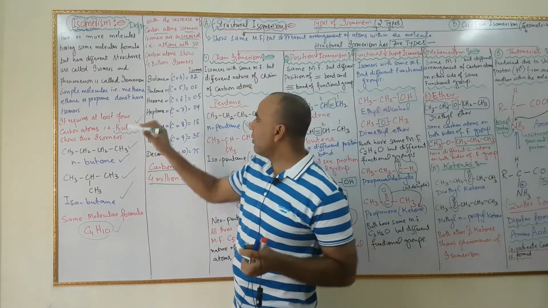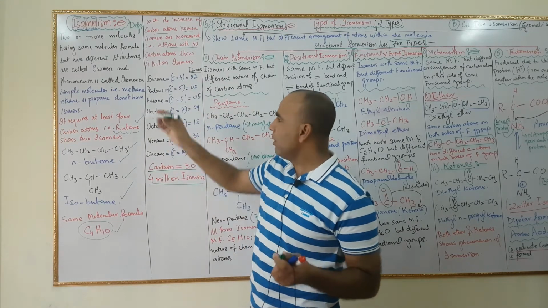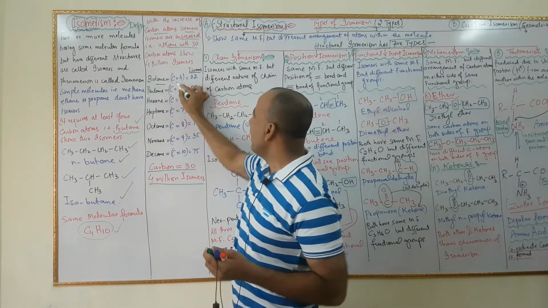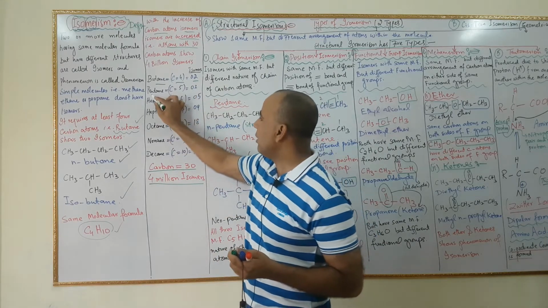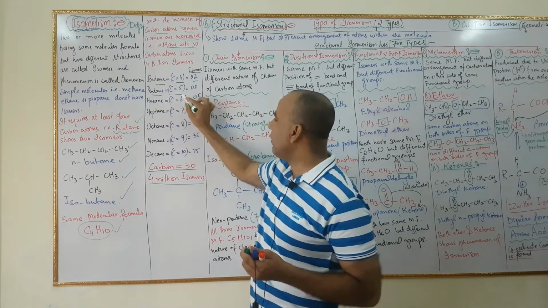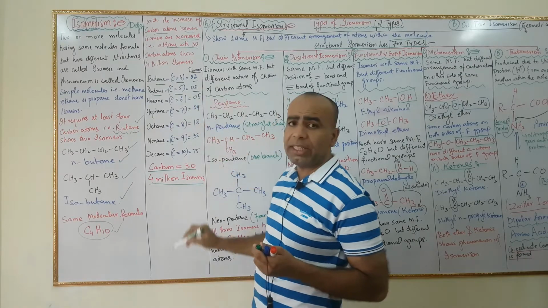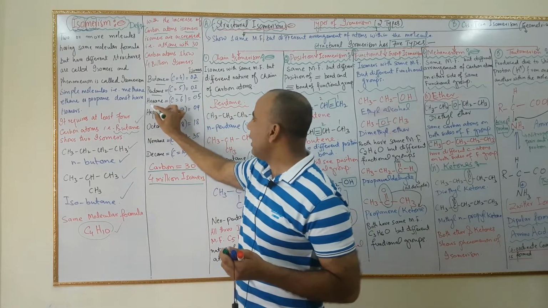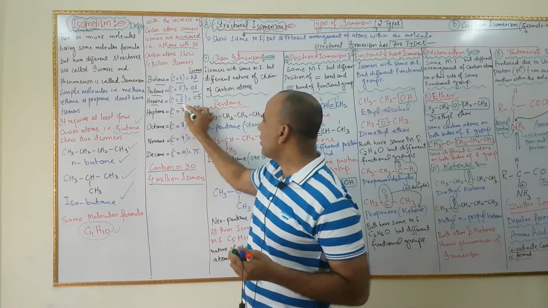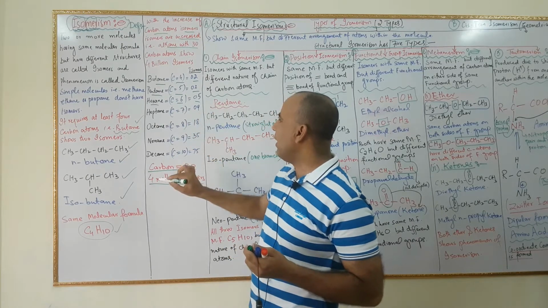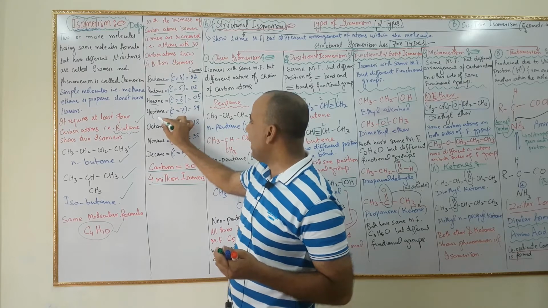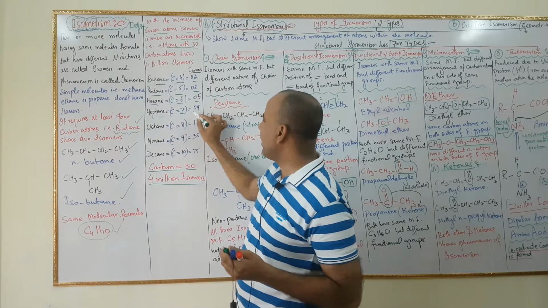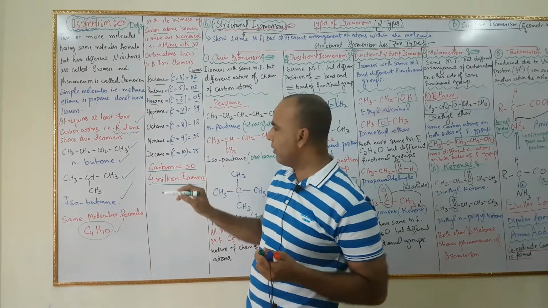नाउ वी विल डिस्कस द आइसोमर्स. फॉर एग्जांपल ब्यूटेन, it has 4 carbon atoms, it has 2 isomers. Now next one is pentane, it has 5 carbon atoms and it has 3 isomers. In the case of hexane, 6 carbon atoms, it has 5 isomers. In the case of heptane, 7 carbon atoms, it has 9 isomers.